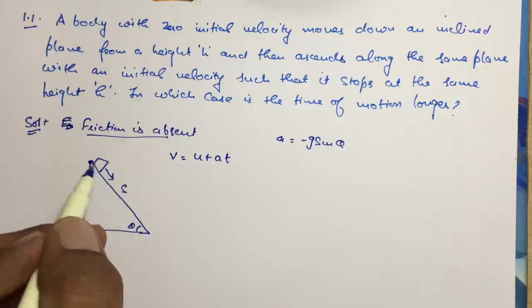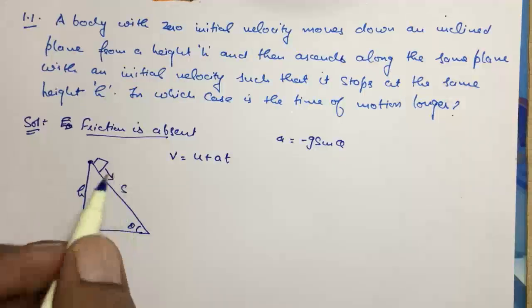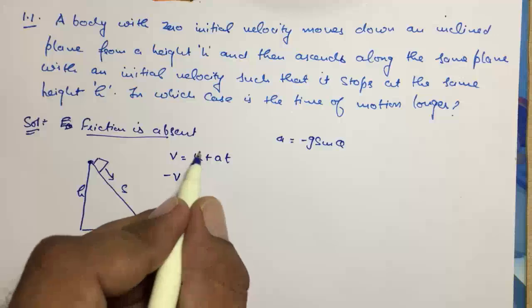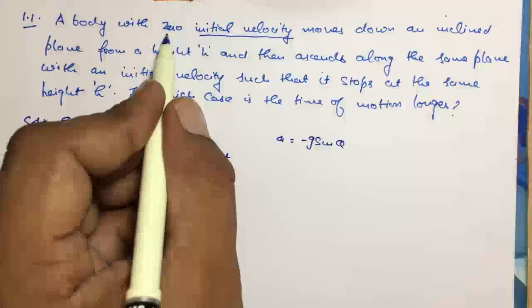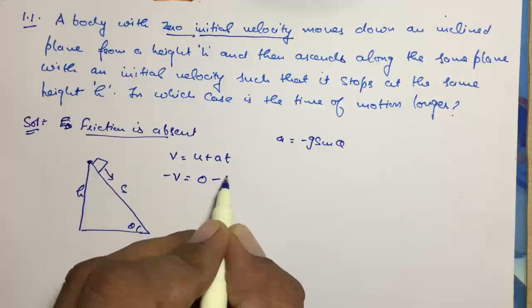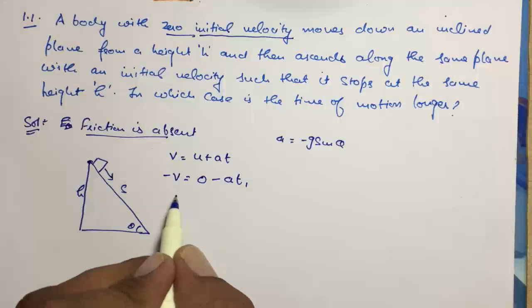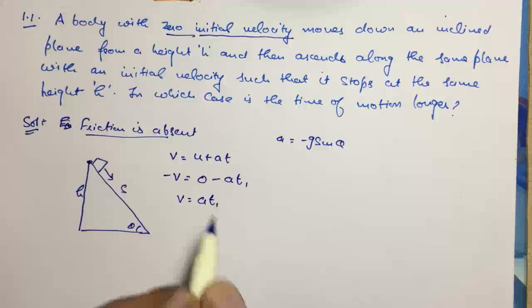So we are moving down, acceleration is down, so negative, and final velocity is negative, so minus v. Given zero initial velocity, and taking time as t1, we will get v is equal to at1.